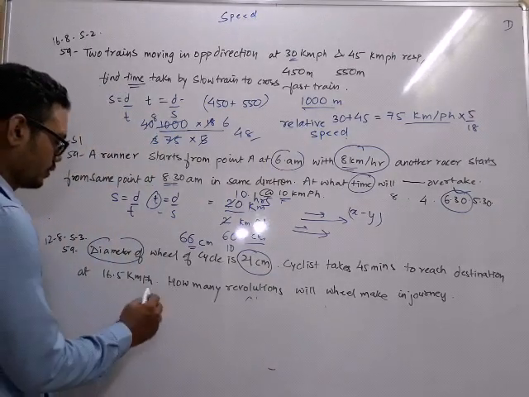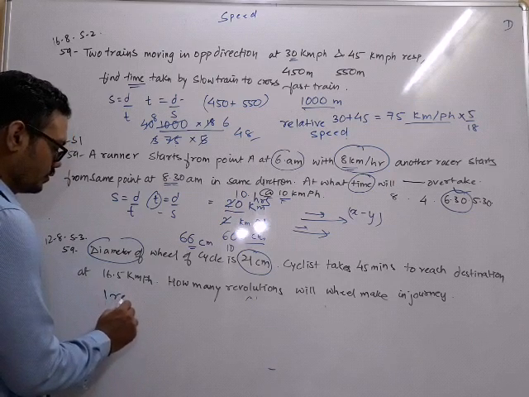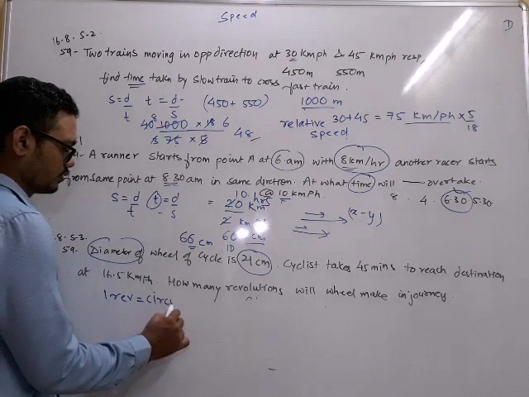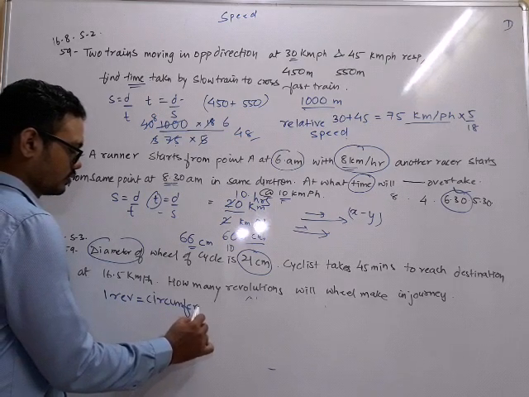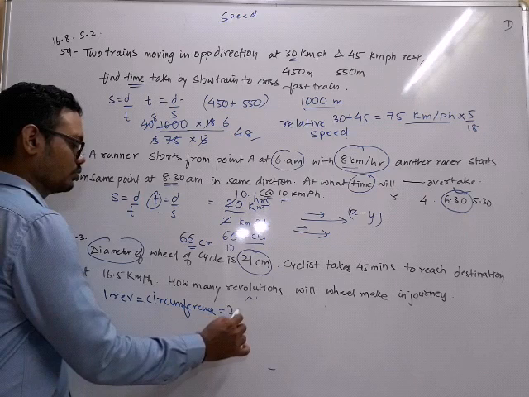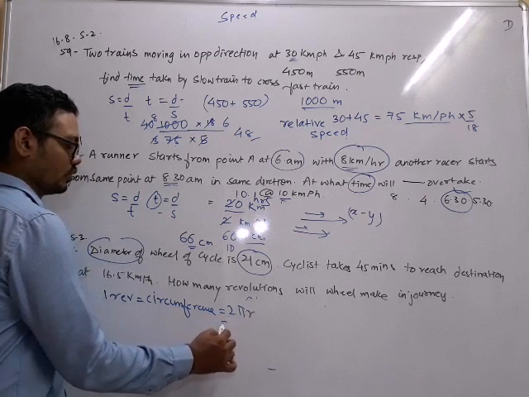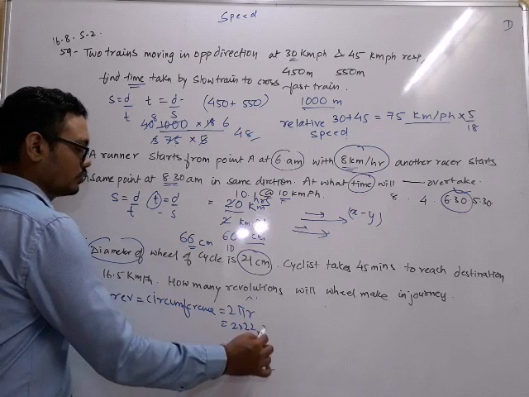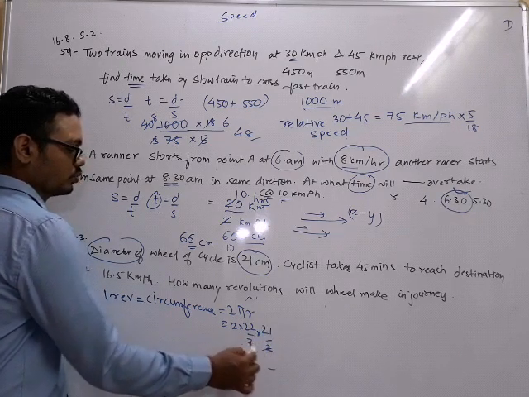Not getting it? Not a problem. One revolution is circumference, which is 2 pi r, which is 22 by 7 into 21 by 2.